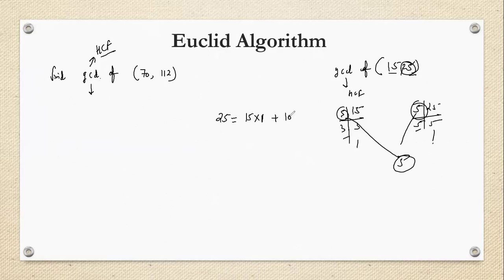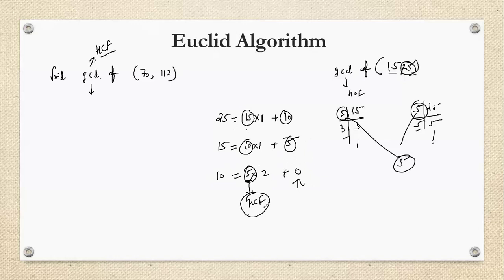Now, if the remainder is not 0, then you cannot say the HCF right now. Again, you pick these two numbers, 15 and 10. Now, 15 can be written as 10 multiply 1 plus 5. Now, 10 and 5: 10 can be written as 5 multiply 2, and the remainder is 0. So whenever you get the remainder 0, then the value which is present here will be the HCF.